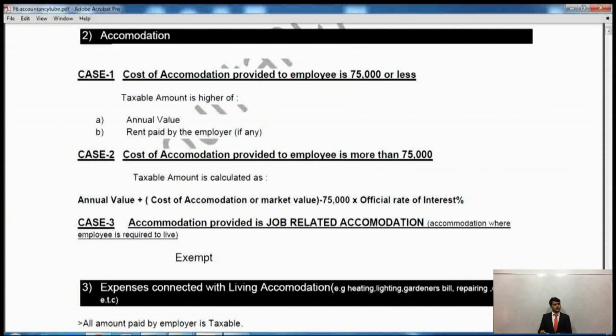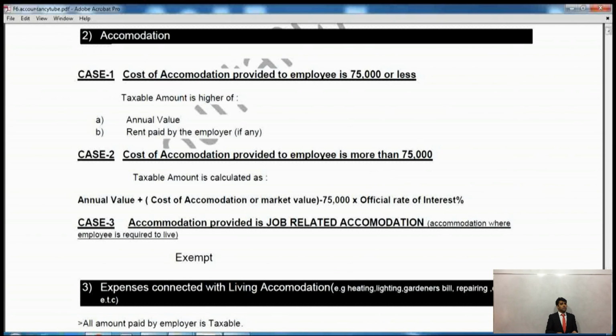The boss said that because of the kind of work you are doing, you are required to live in that house, or in that office. Then the boss will give you the accommodation, but it will be an exempt accommodation. You will not pay tax on that, regardless of what the rent is. You will still be getting the accommodation free of cost.